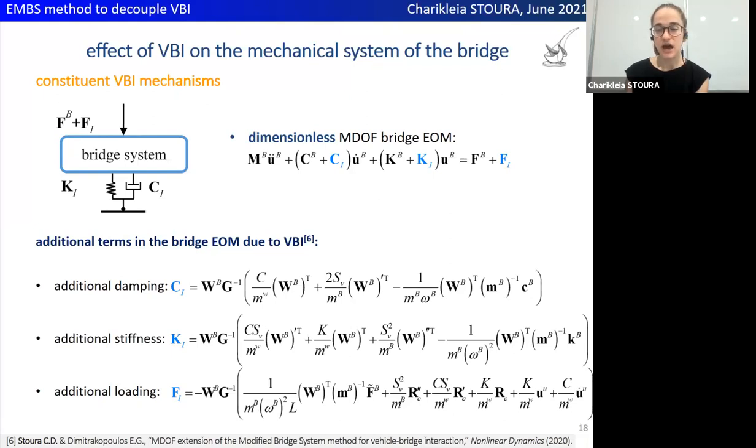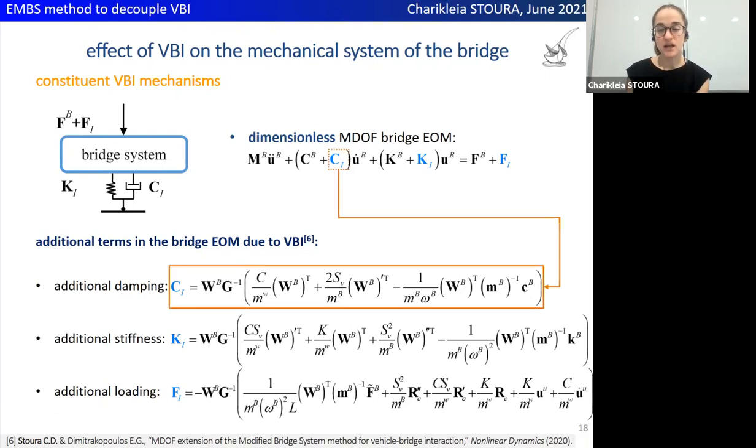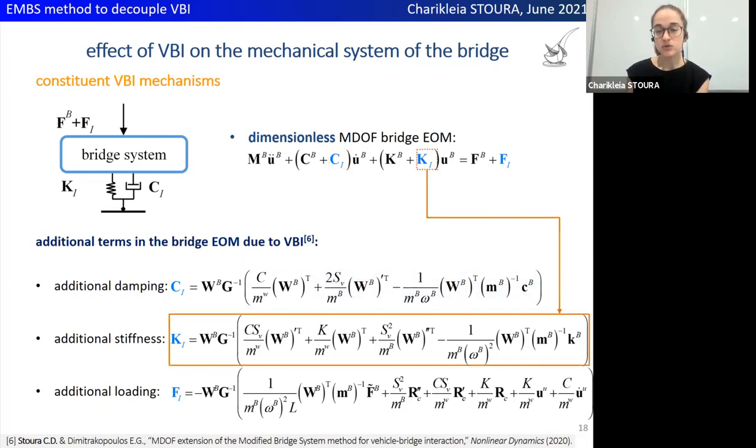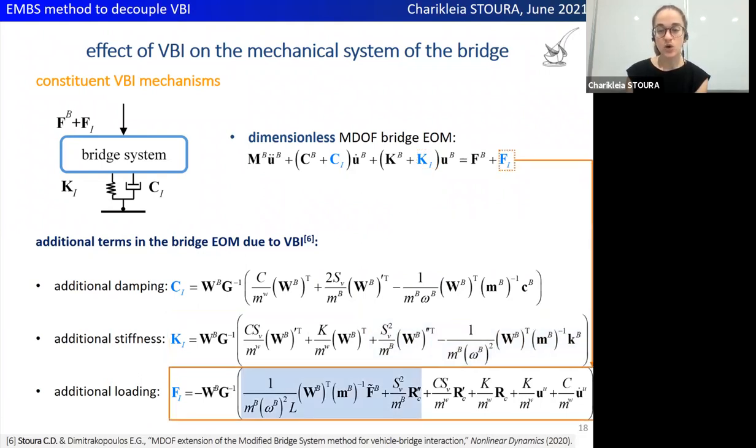Specifically, the effect of VBI on the bridge's mechanical system comprises three terms: an additional damping term, dependent mainly on the impedance ratio between the vehicle and the bridge, and including also terms associated with the coupling mass between the two systems. An additional stiffness term, dependent on the impedance and stiffness ratios, and also on the coupling mass G inverse, which causes the appearance of some additional terms. And lastly, an additional loading term.